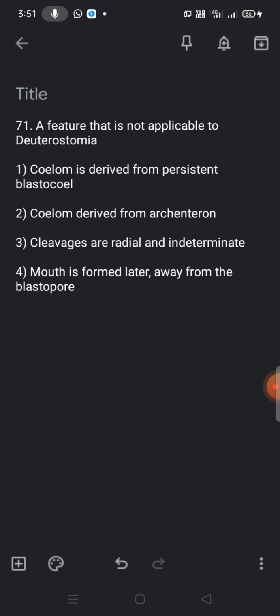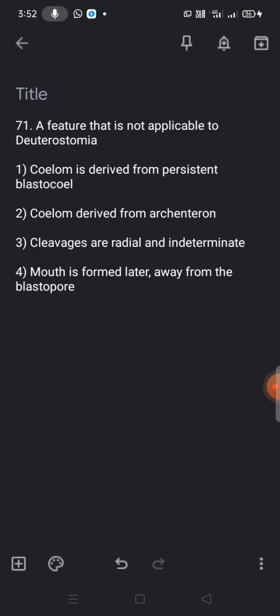Here in these four options, what is the first one? Coelom is derived from the persistent blastocoel. This statement is related to the pseudocoelomates, in which in the embryonic stage the blastocoel is retained and forms the coelom.